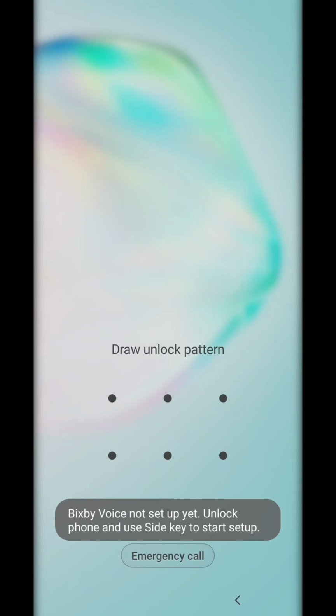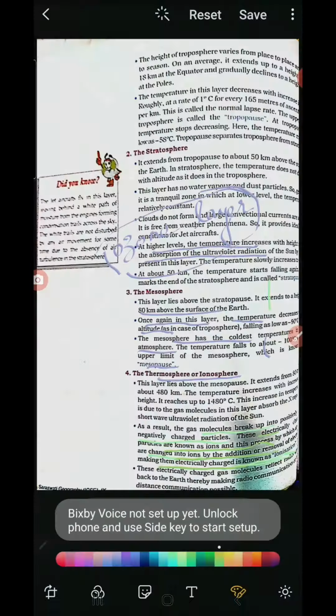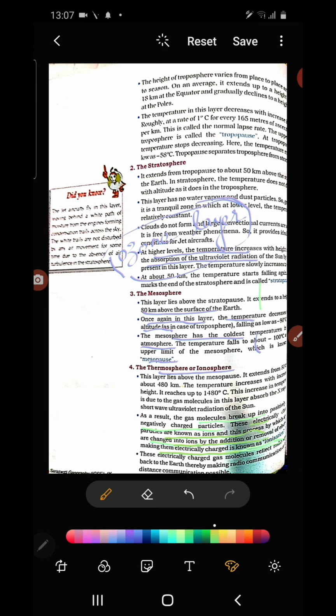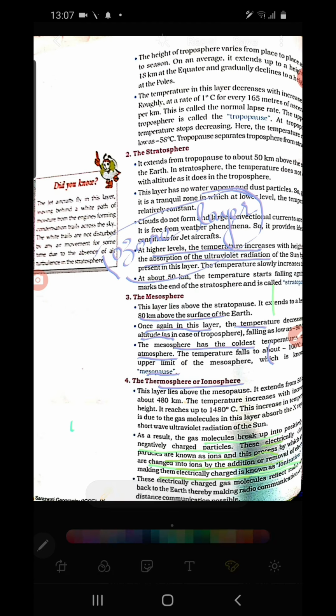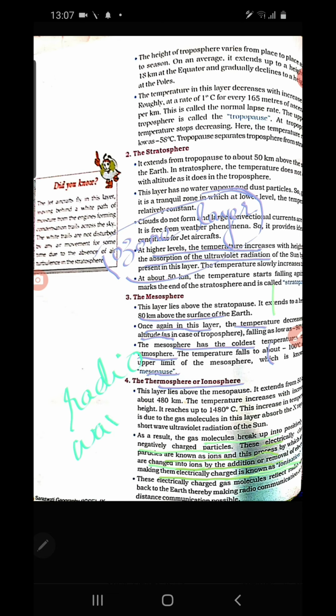Because of this particular process, this layer can stop the radio waves and send them back. This layer reflects the radio waves which are sent from the earth.